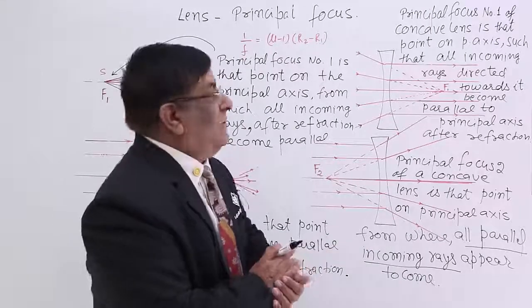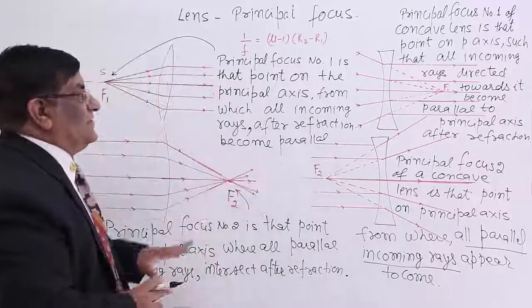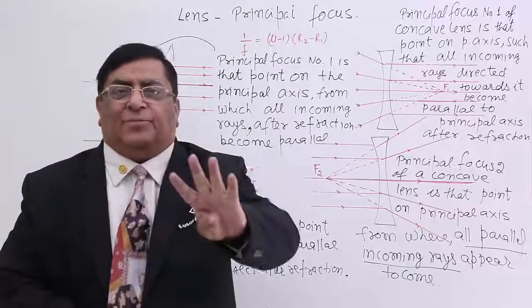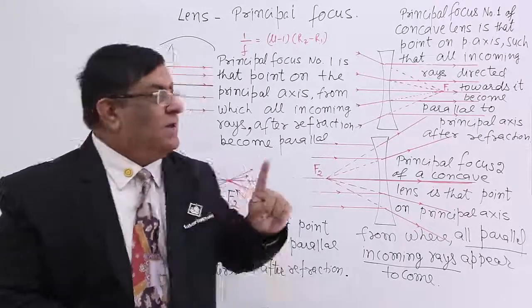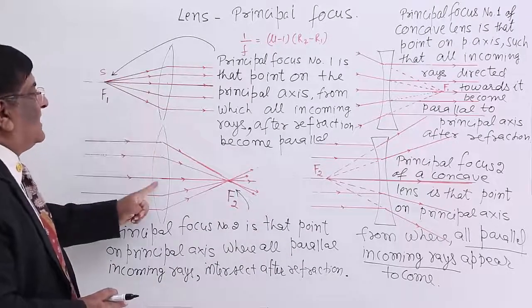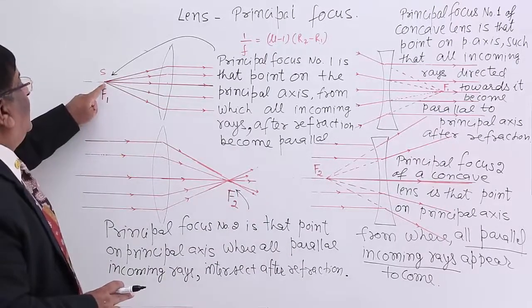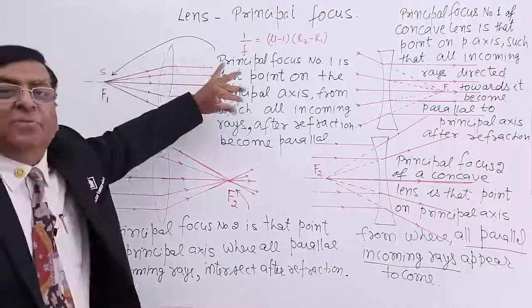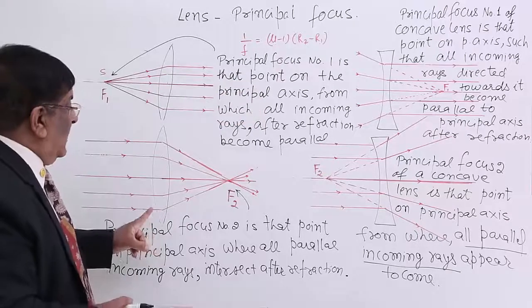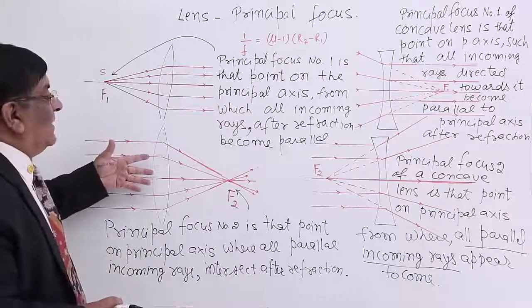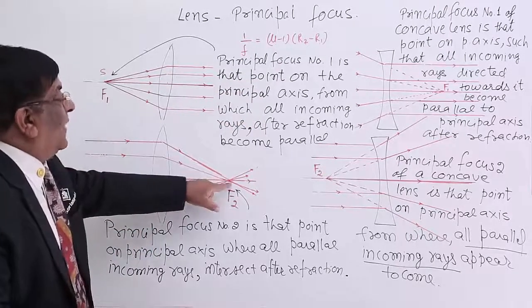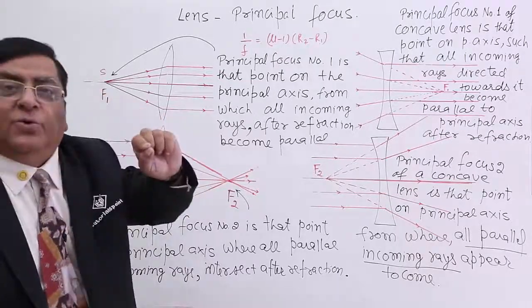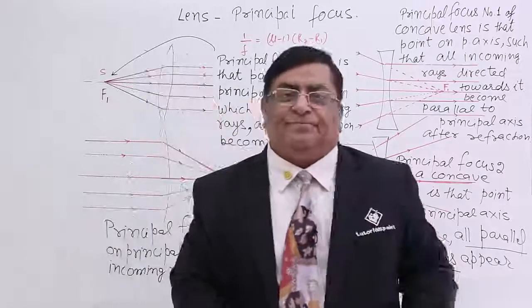So, this is the definition, and from this definition we will remember 4 very important points. 2 points for the convex lens. If we place a source at the focus, after refraction the rays will become parallel. If we send parallel rays incoming, then they will meet at a point. These are two different points, but both of them are known as principal focus.